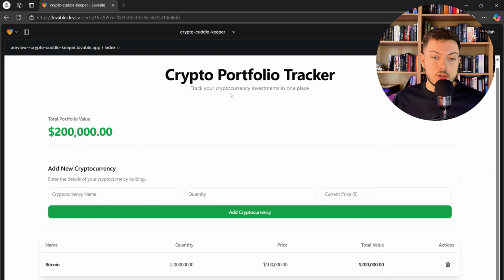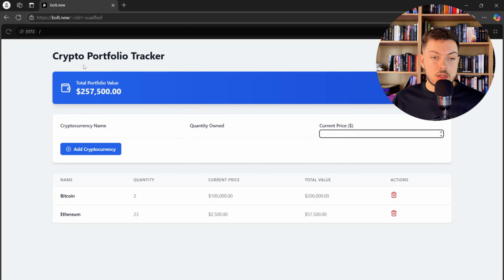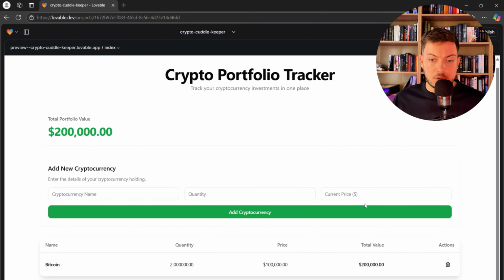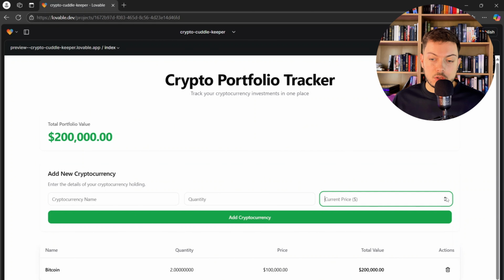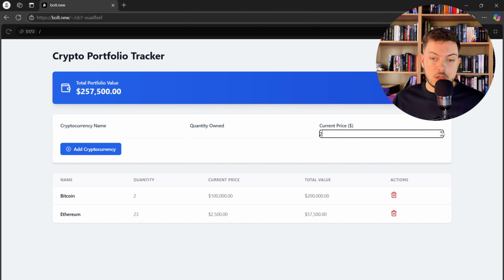Crypto portfolio tracker, track your cryptocurrency investments in one place, which Bolt.new didn't give us. If we actually open this up, it doesn't give us a little description. So it's given us a little bit more. One thing I want to quickly see is the current price. Oh yeah, you can just say how many. It's the same as Bolt.new here, where you can tap on that and increase the price. Very, very similar.